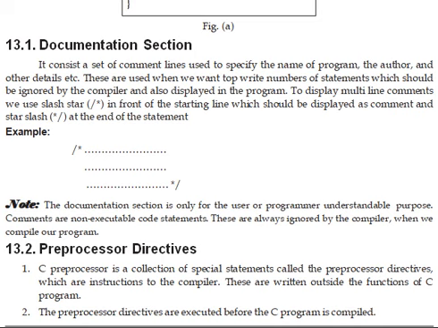The next one is the preprocessor directives. Preprocessor is a collection of special statements called the preprocessor directives, which are instructions to the compiler. These are written outside the functions of a C program. The preprocessor directives are executed before the C program is compiled. That's why it is called preprocessor directives. Before the compilation only, the preprocessor directives are executed.